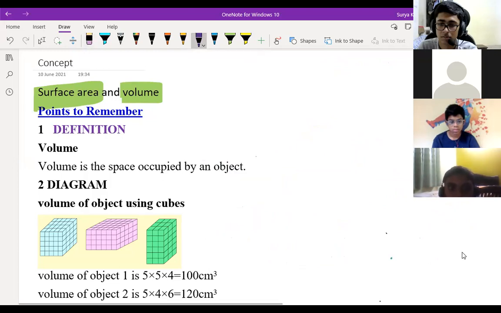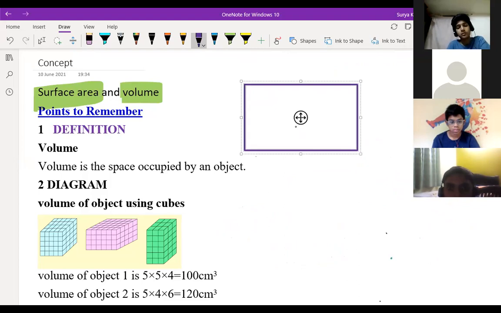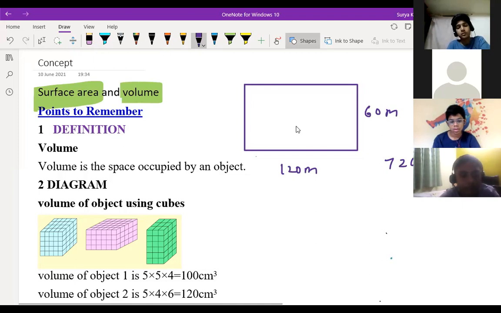If you are talking about land, suppose this is your land. This is your 120 meters and this is your 60 meters. So total area of the land is how much? 120 times 60 is 7200 meter square. Understood? Generally, we are constructing the house on a 30-40 site or 40-60 site.